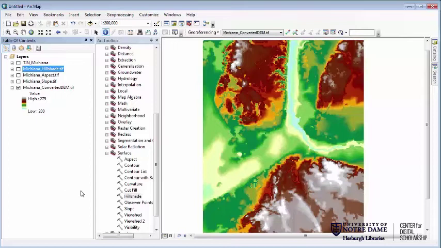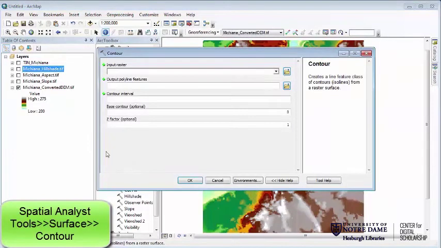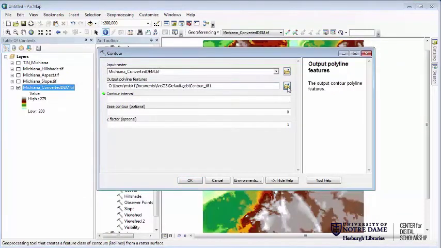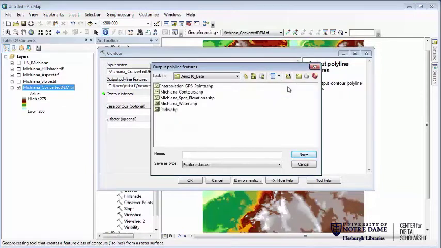Now the last one we're going to do is one that doesn't actually give us an output of a raster. It'll actually give us a vector output, and that's this contour one here. And what this will let us do is create a new contour line layer. Using whatever DEM we have, we can now create, I'm just going to call it Michiana rebuilt contours.